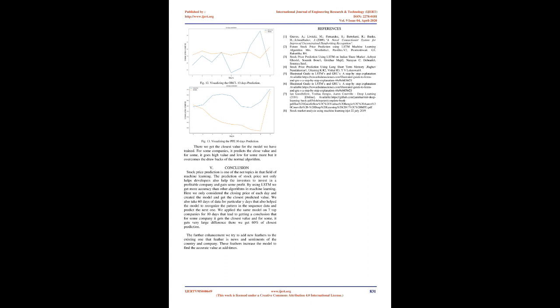To find out the next day's closing value, we create one new X list of 60 days' values from today to the past 60 days, which has to be scaled and passed to the trained LSTM model to predict the value, which will give you the scaled value for the next day. We inverse the scaled value to get the original value. There we get the closest value for the model we have trained. For some companies, it predicts the close value, and for some, it goes high and for some, low, but it overcomes the drawbacks of the normal algorithm.